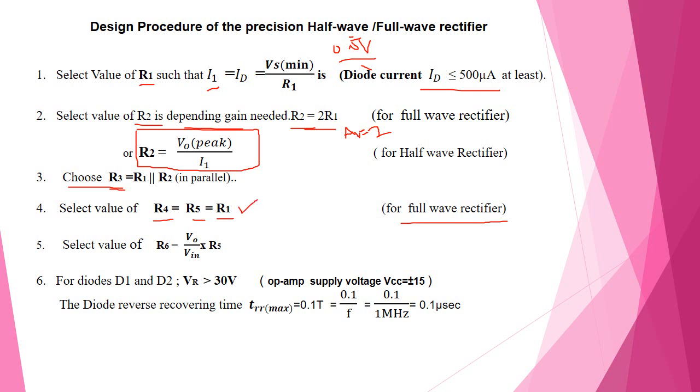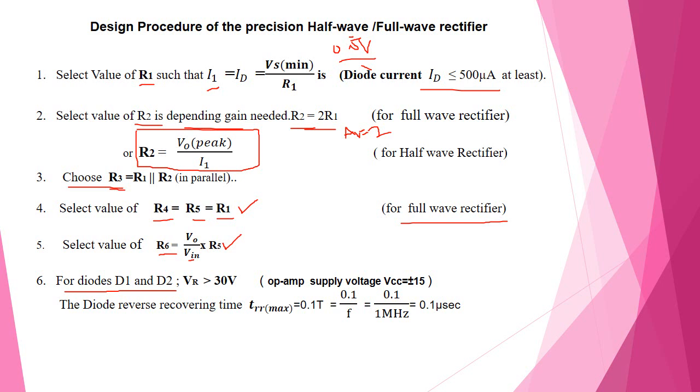Next, in step 5, we select the value of R6. It depends on the output as well as the input. Then R6 is equal to V0 divided by Vin into R. R5 is already selected as R. Therefore, find the value of R6. And next is step 6, for the diodes, two diodes you are using.